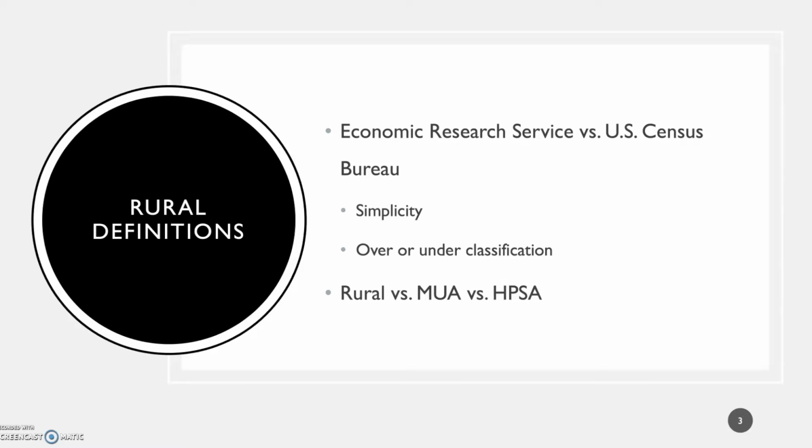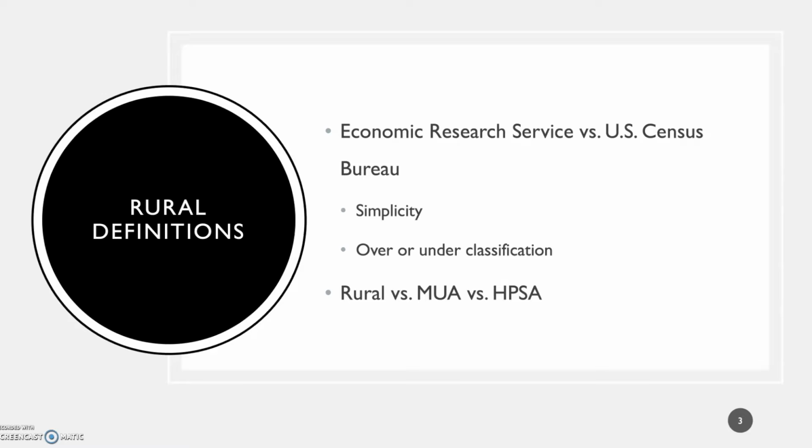The U.S. Census Bureau has a different definition of rural. They use a statistical definition that's based on population size and density and that's not influenced by economic ties. Rural areas for the U.S. Census Bureau comprise open country and settlements with fewer than 2,500 residents. The U.S. Census Bureau then delineates urban areas as urbanized areas or urban clusters, with urbanized areas having a larger urban nucleus than an urban cluster.